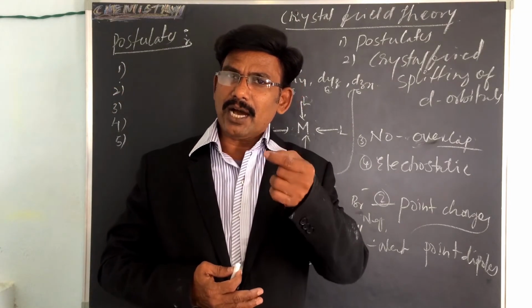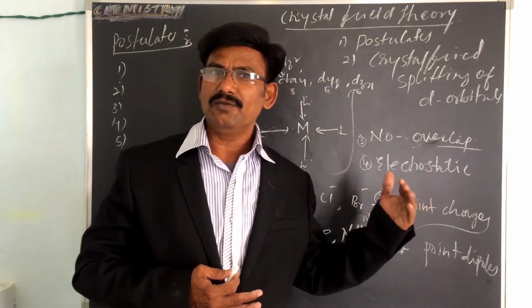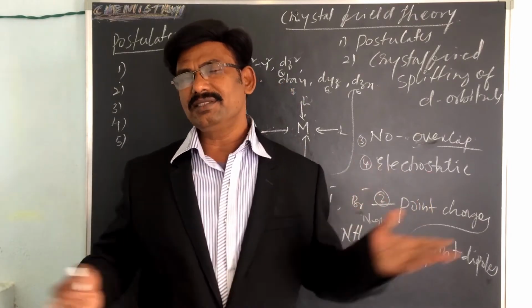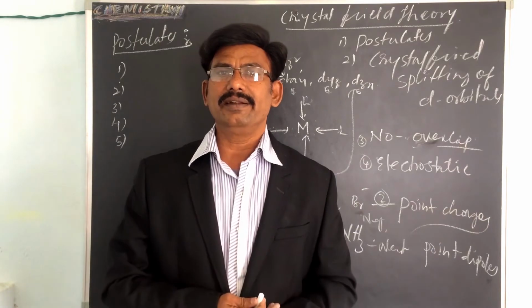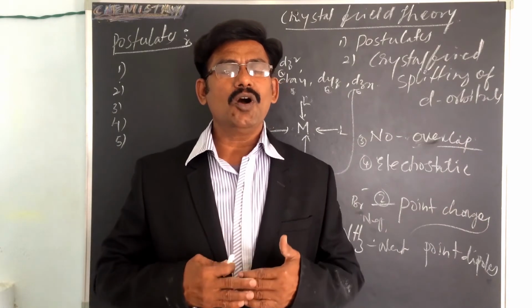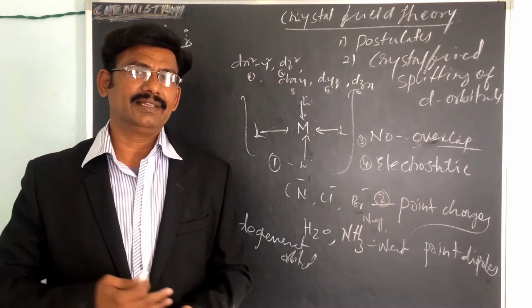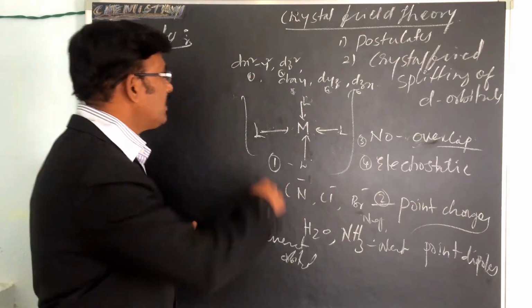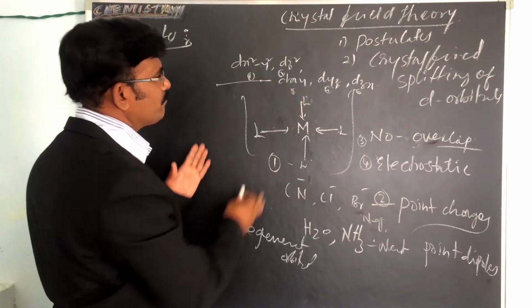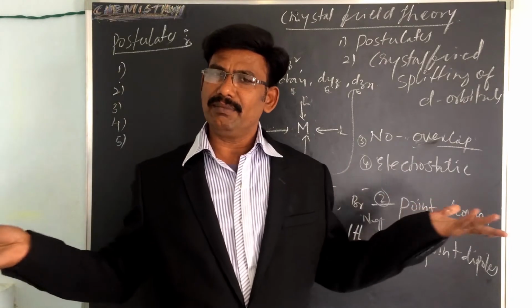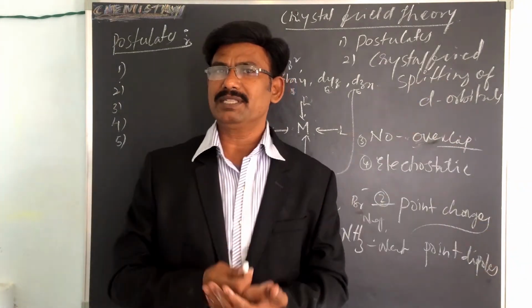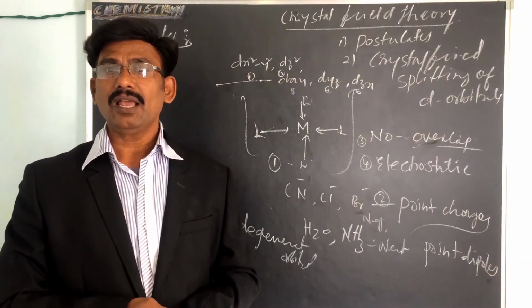So as the ligand approaches the central metal atom for complex formation, these orbitals lose their degeneracy and split into orbitals of different energies. They split into 2 or 3 or many, we don't know; I will tell you how many later.